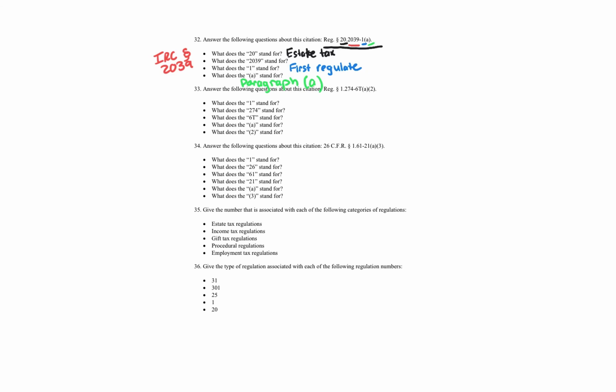And number 33. Answer the following questions about this citation. Reg section 1.274-6TA2. Okay, let's go ahead and use the same process. Starting with black, what does the 1 stand for? The 1 deals with income tax as the topic. And later we'll talk about all the different ones, and if you're in my class, the main ones I focus on. So income tax.